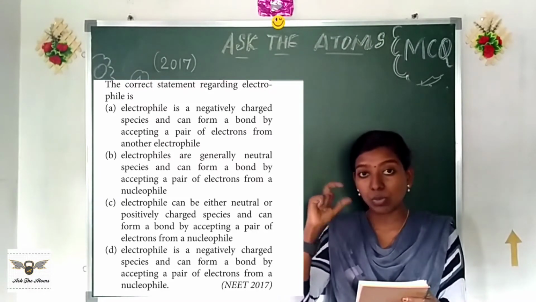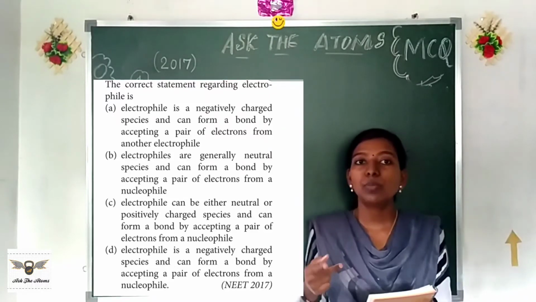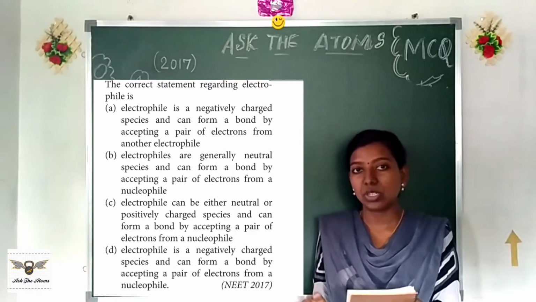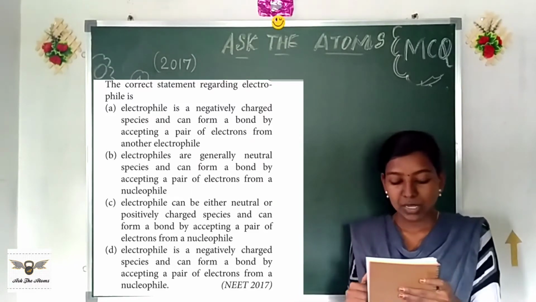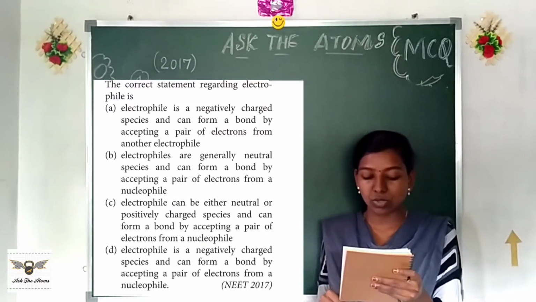So here you have to know the point. This is the difference between option B and option C. Here they have said that electrophiles can be positive or neutral, so this gives the proper and accurate definition. Okay, so we are convinced with option C. Now come to option D. Electrophile is a negatively charged species and can form a bond by accepting a pair of electrons from a nucleophile.